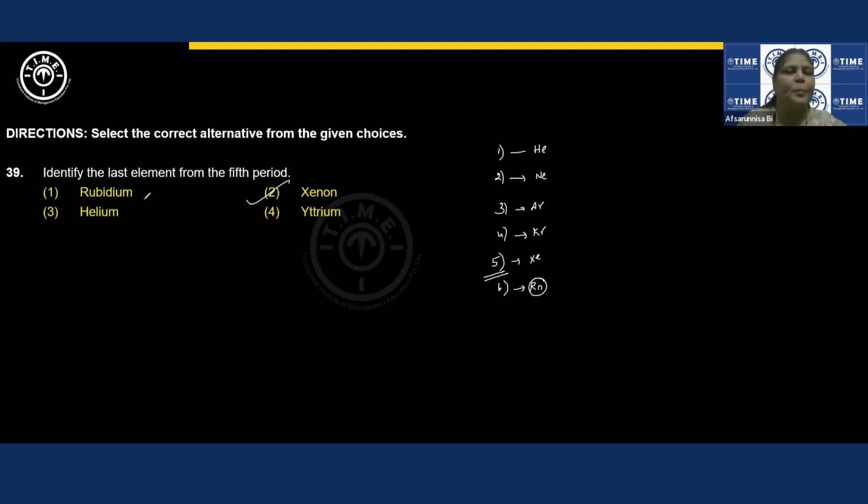Rubidium belongs to group 1A. Helium is the first period. Yttrium has nothing to do with the inert elements; yttrium is actually in the third group.